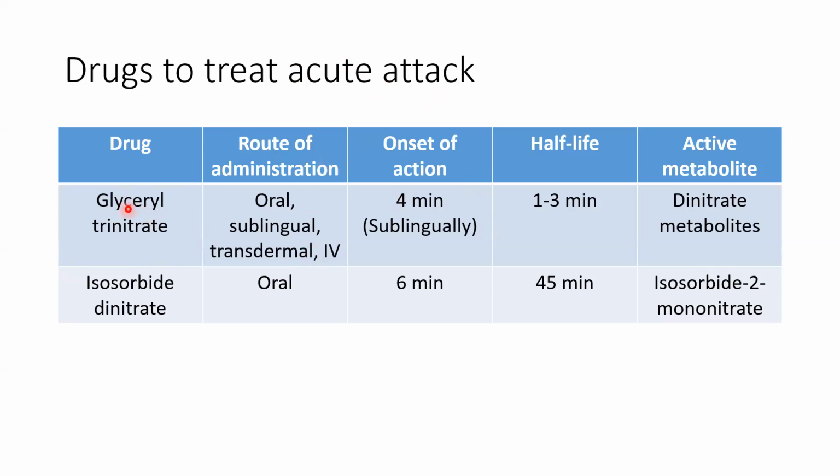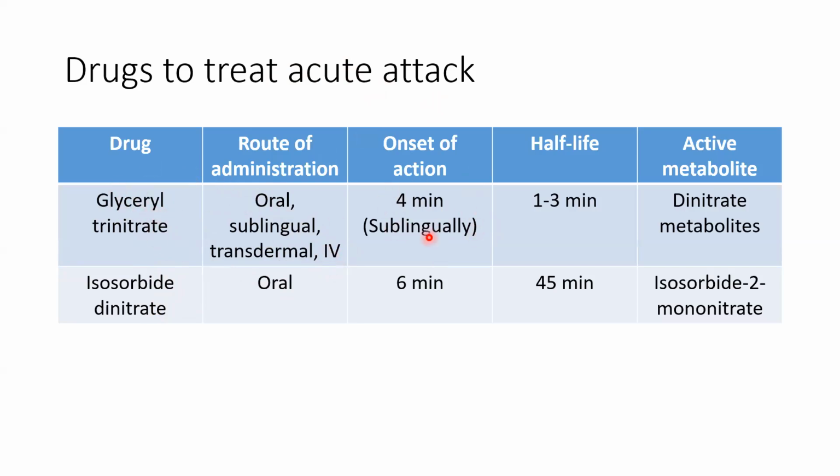So for treatment, there are two organic nitrates: glyceryl trinitrate, which is also known as nitroglycerin, and isosorbide dinitrate. Glyceryl trinitrate is available in sublingual, transdermal, and IV forms also. Maybe the person is unconscious, then any dosage form can be given. So that's why this is the preferred choice.